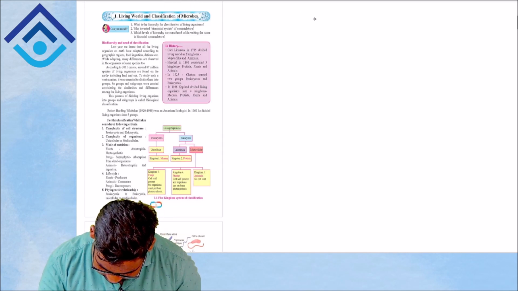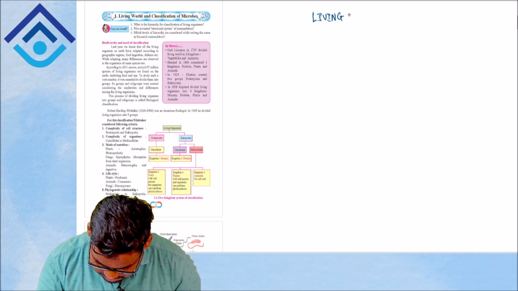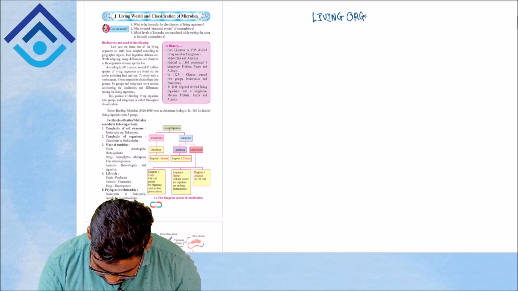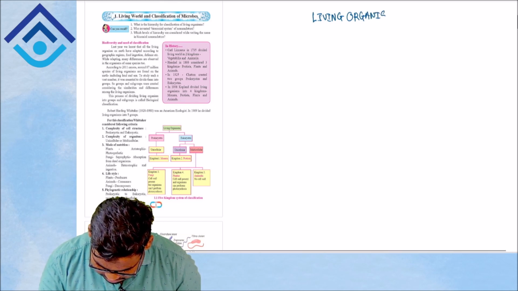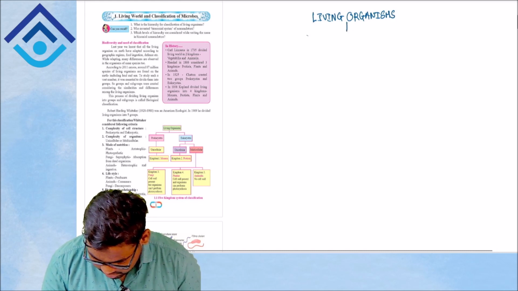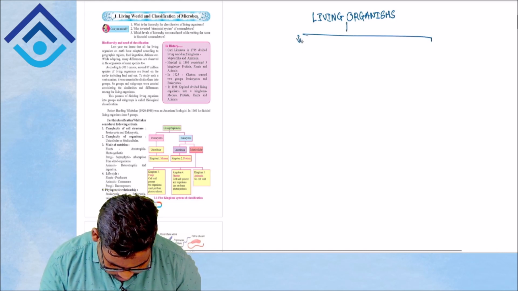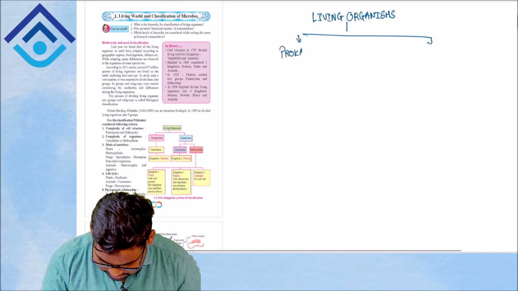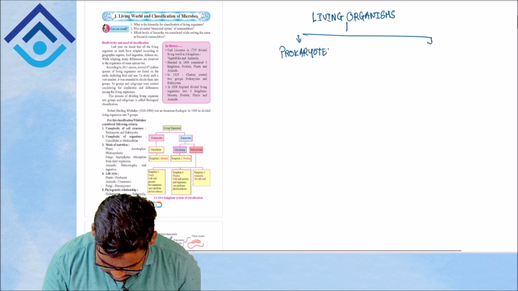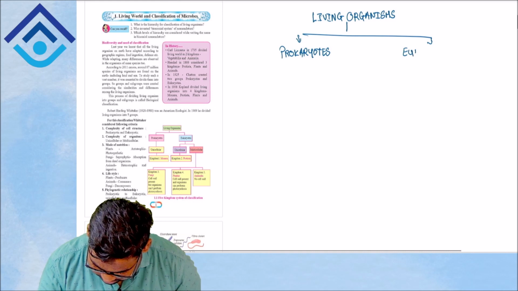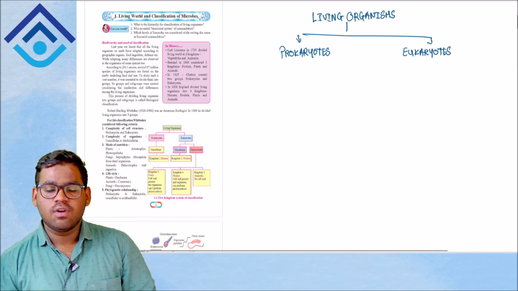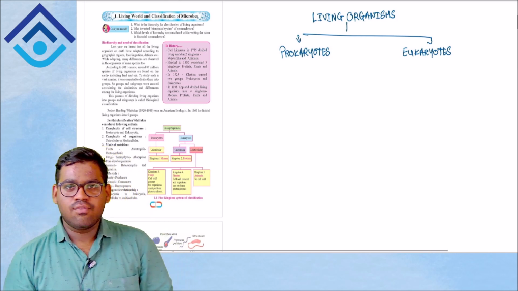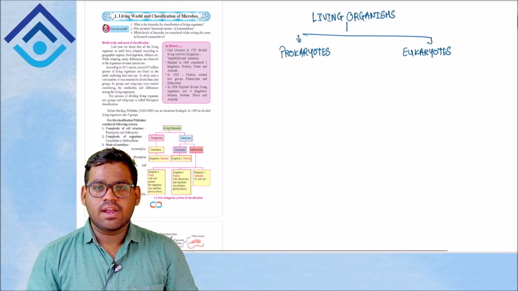Your living organisms are of two types, that is prokaryotes and eukaryotes. The first type is the prokaryote and the second type is the eukaryote. So these are the two types of living organisms. Now, if you're not getting the meaning of it, I'll explain the meaning.